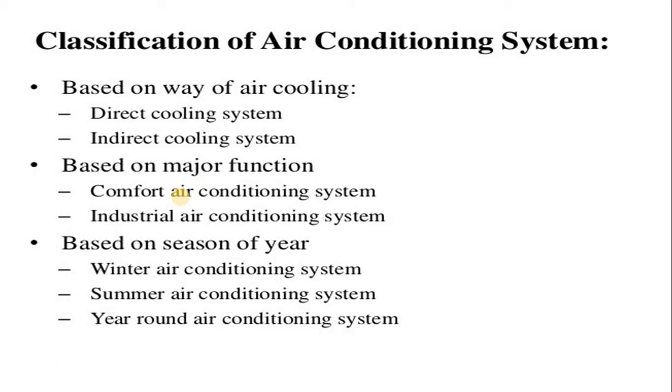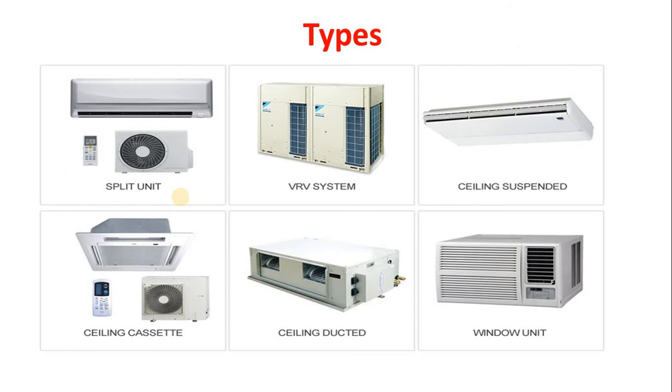Similarly, the second important one, based on the major function, is the industrial air conditioning system. And in industry, that air conditioning system is used to cool the electronic components. Also, the third important way of the classification of the air conditioning system is based on the season of the year. The first is the winter air conditioning system, which is mostly used in the winter. Second one is the summer air conditioning system, and third one is year-round air conditioning system. So now students, these are some important types of the air conditioning system mostly used in the variety of the applications.